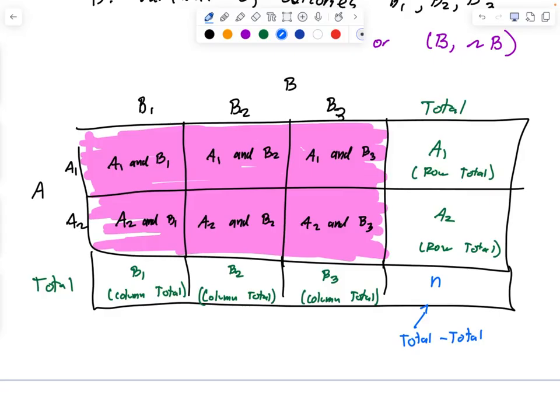One of the other things we need to make sure we all understand is that if I add here, I always get this number on the right. If I add here, I get this over here. If I add down, I get this number down here.